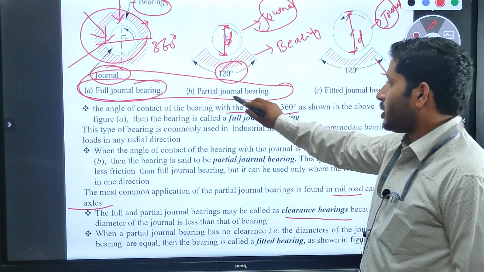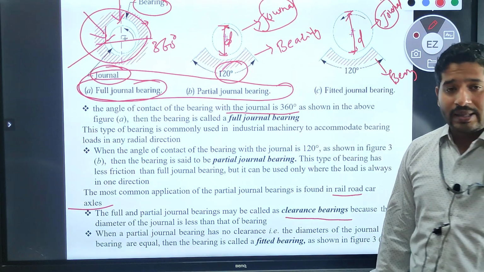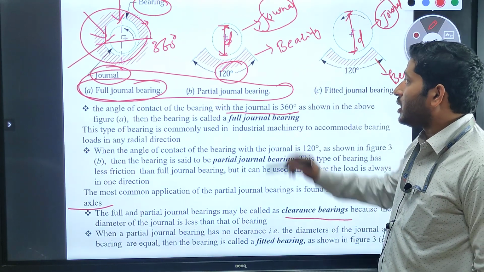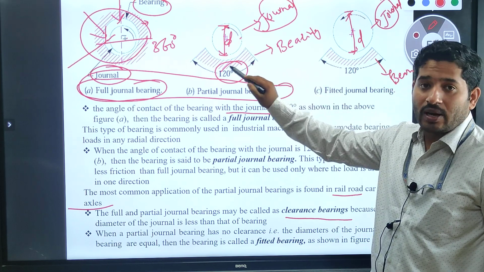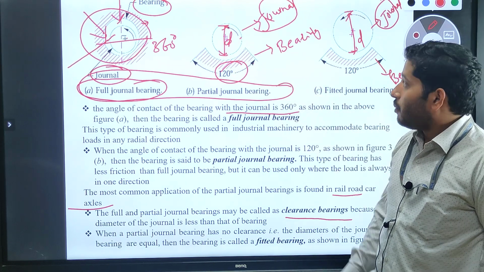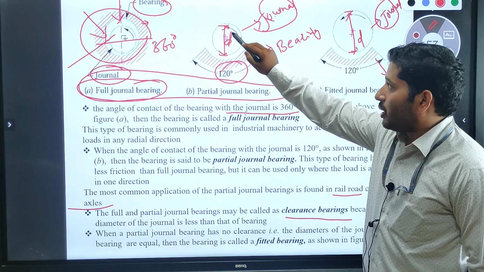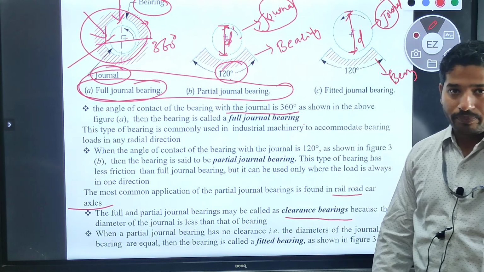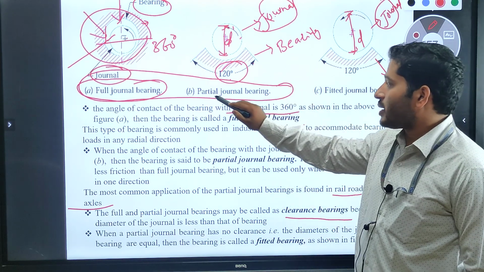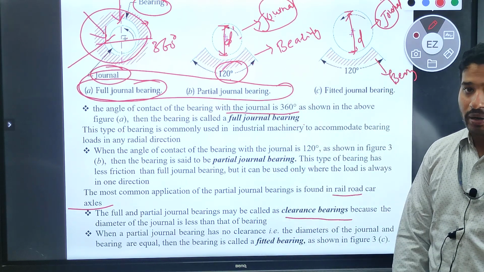What about the partial journal bearing? The angle of contact between the journal and the bearing is 120 degree, but the diameter of the journal is lesser than the diameter of the bearing. Such bearings we call partial journal bearings.